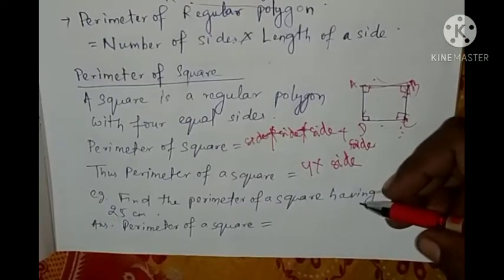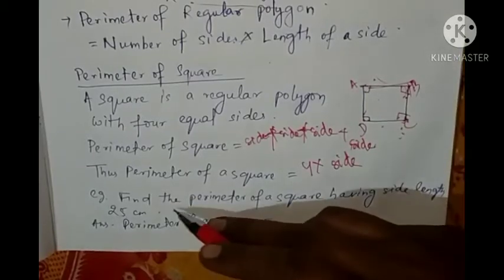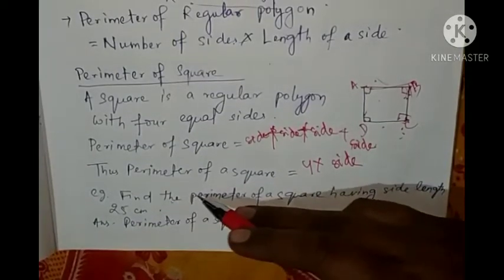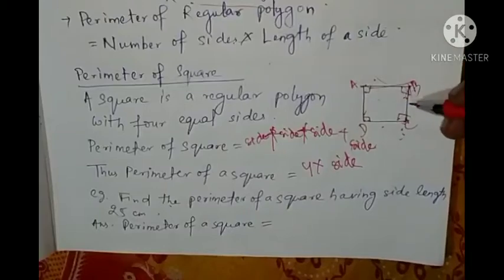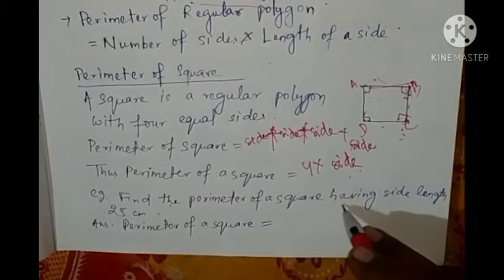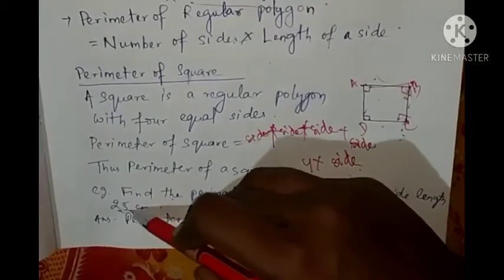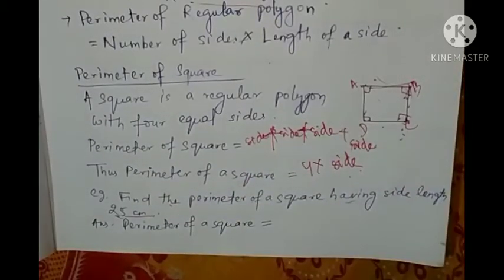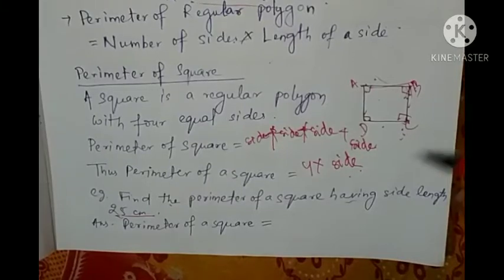So the perimeter of a square is 4 into side. Now find the perimeter of a square having length 25 centimeter. One length is given, means all the lengths are what? 25 centimeter.